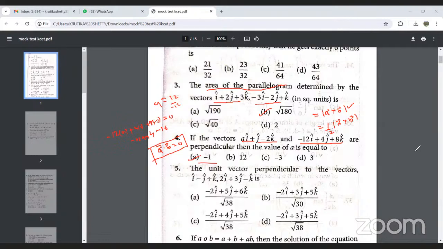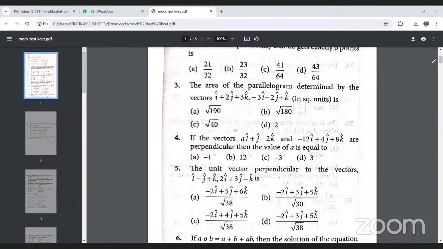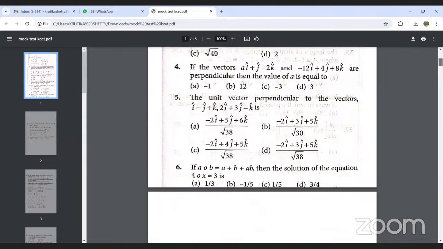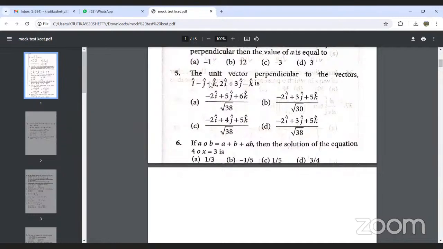Next, the question is again from vectors. Question number 5: we want the unit vector perpendicular to the vectors. We can simplify this example by making use of the cross product of two vectors. Previously we used the dot product; here we are making use of the cross product of two vectors, and we can use the formula.